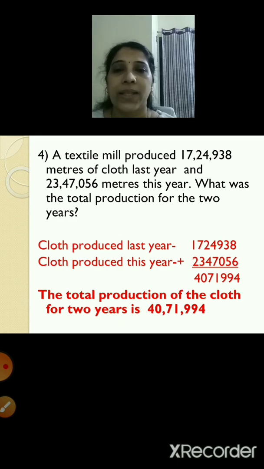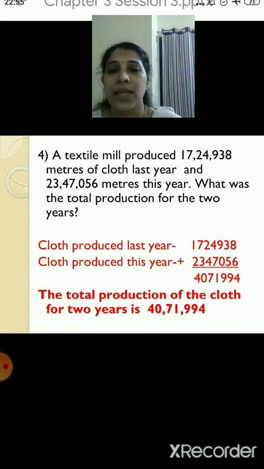The fourth one is, a textile mill produced 17,24,938 meters of cloth last year and 23,47,056 meters this year. What was the total production for the 2 years? So what is there in the question?